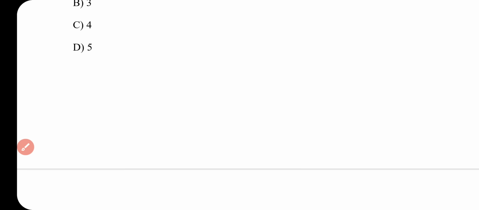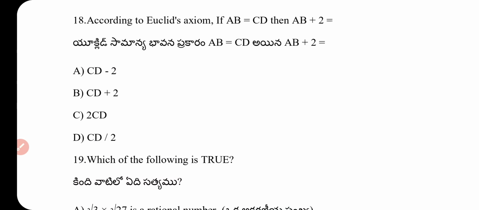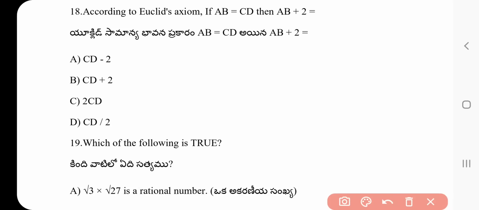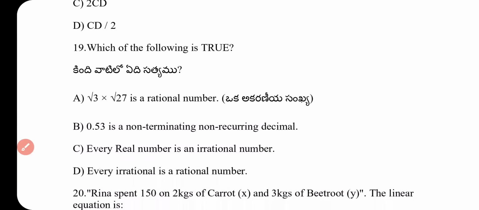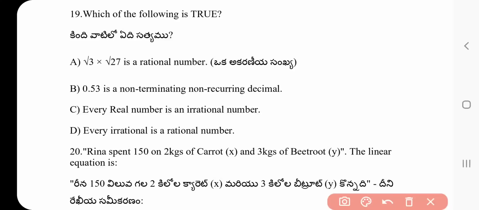Question number 18. According to Euclid's axiom, if AB equal to CD, then AB plus 2 equal to CD plus 2. Option B is the correct answer. Question number 19. Which of the following is true? Which one is the right answer? Which statement is true? True is option A. Root 3 into root 27 is a rational number.